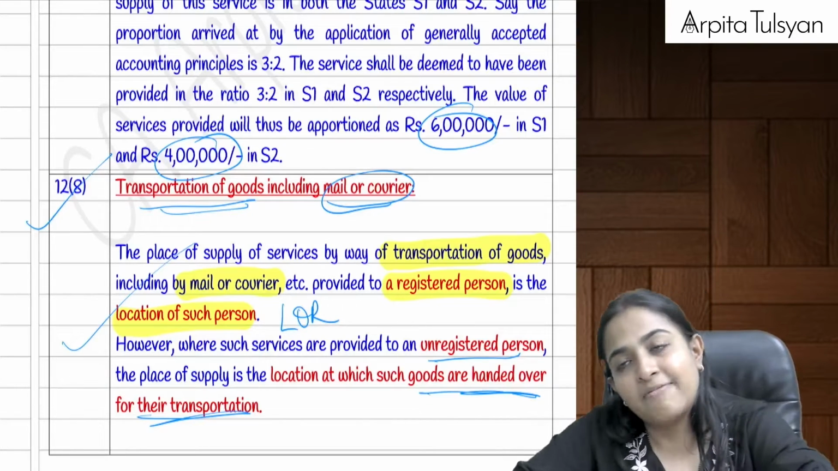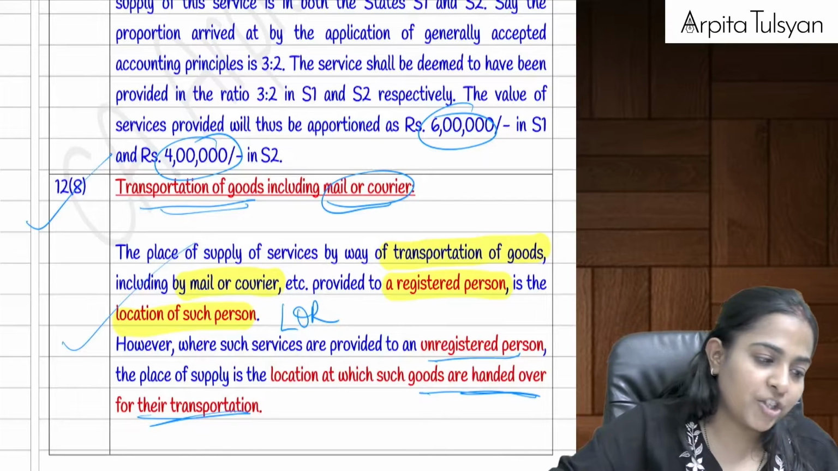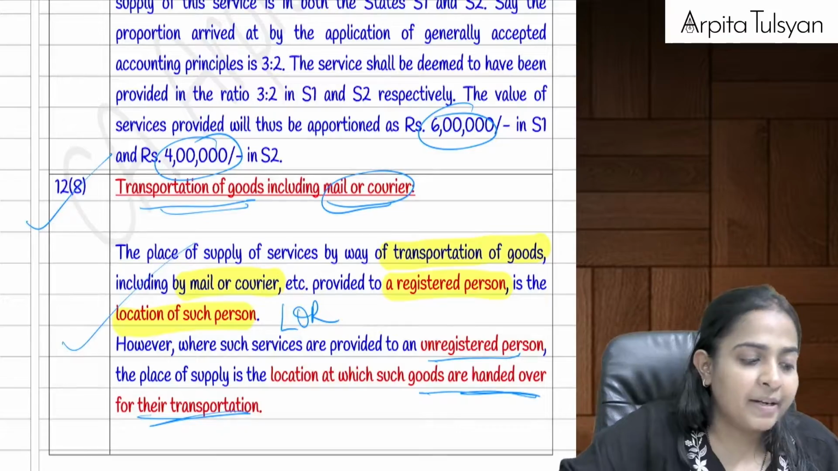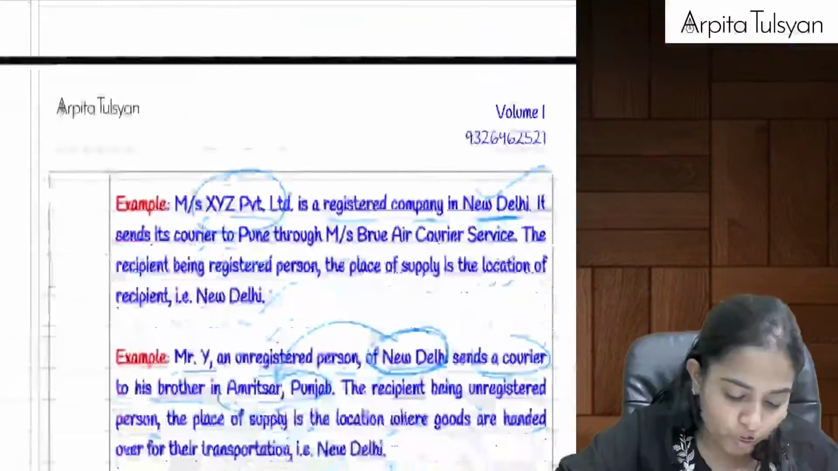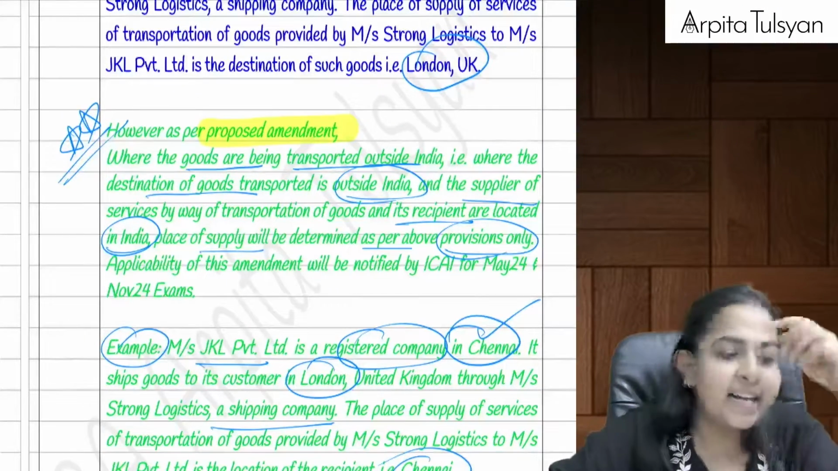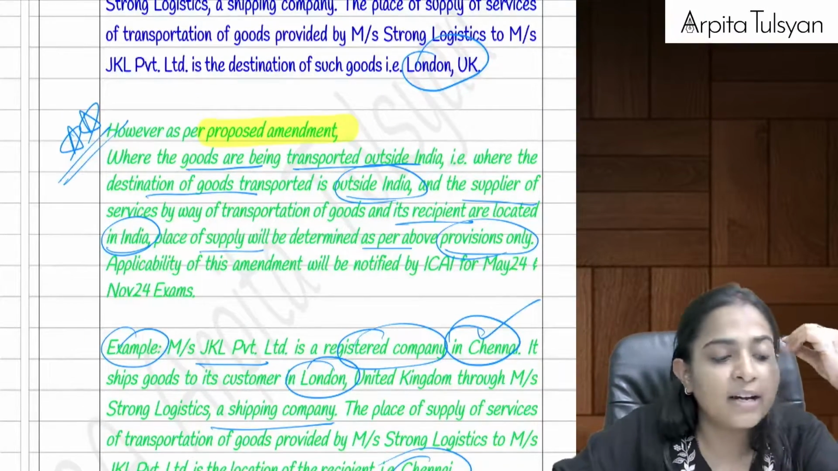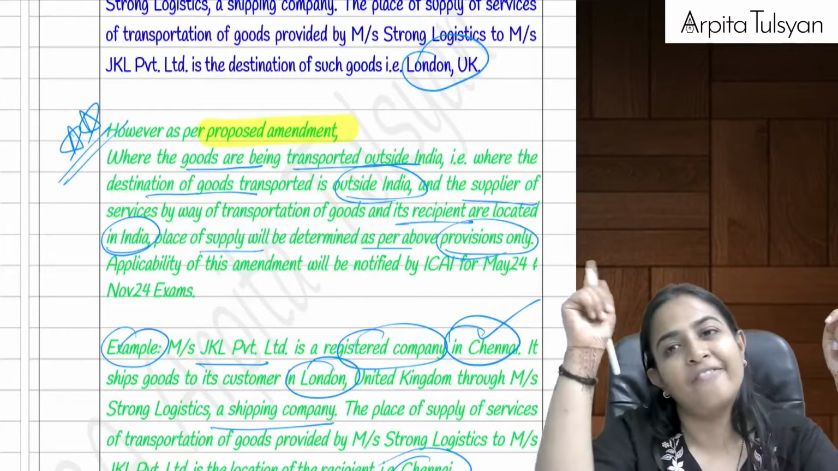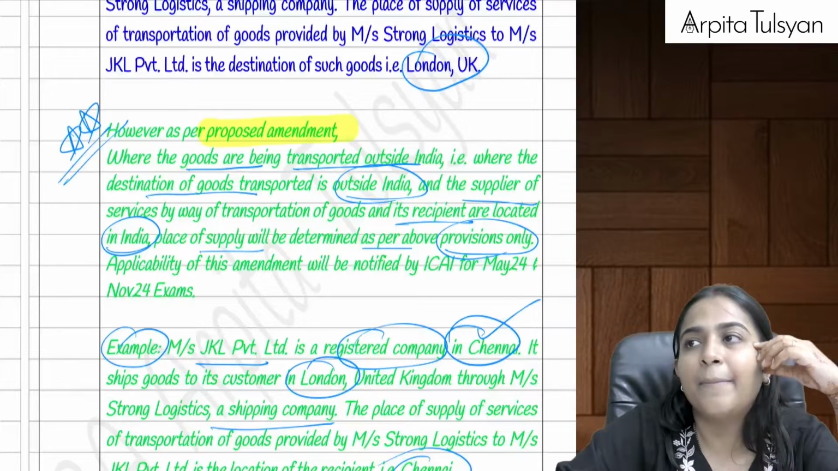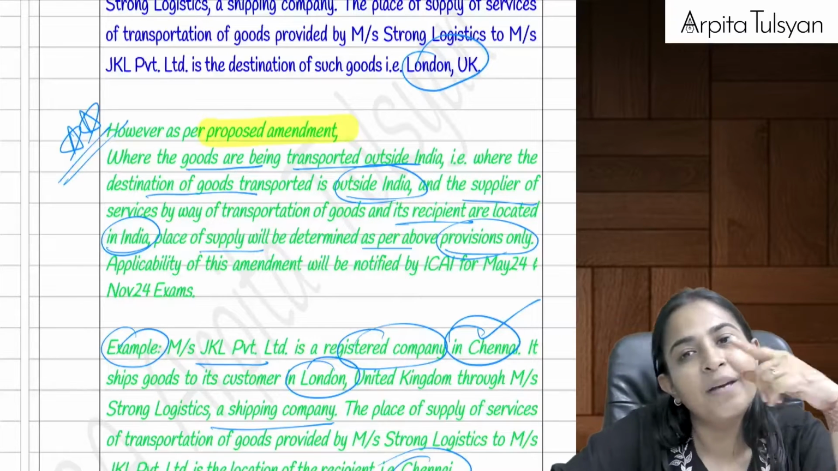Okay, when the goods have been handed over for transportation. Are you clear with this? Yes. Now, what will happen? Okay, now listen, there is a proposed amendment introduced here. Suppose the goods are being transported outside India. Till now there was a proviso that the place of supply will be the place of destination of such goods outside India. In the amendment they have proposed that this proviso should be removed.